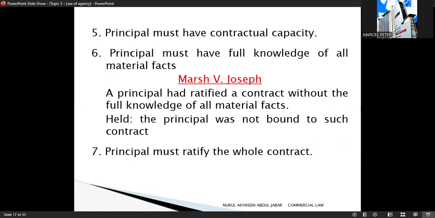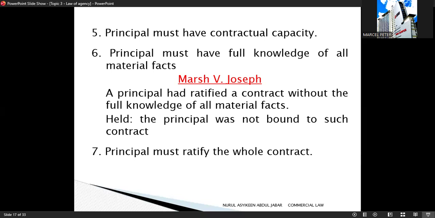Let's continue. Condition number 5: principal must have contractual capacity. The principal must have the legal capacity to enter into a contract at the time of ratification. So this means the principal must be of legal age and of sound mind. If the principal has no capacity, then the ratification is invalid. Condition number 6: principal must have full knowledge of all material facts. Ratification is only valid if the principal knows all the important facts of the contract. If the principal ratifies without full knowledge, he is not bound.